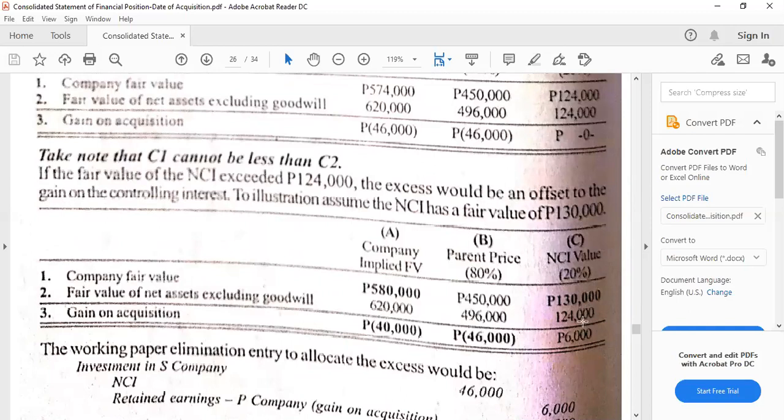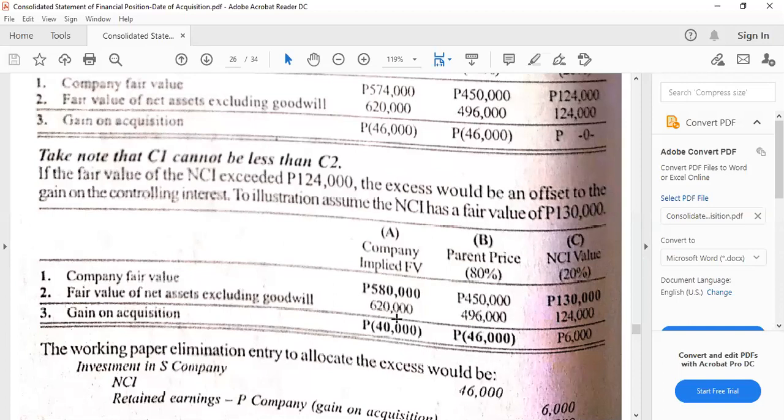This is above 124,000. So if we do the calculations, we are now going to deduct. We can see here that the company fair value is the sum of the parent price plus NCI, just as a review. That's why if we add 450 and 130 in thousands, it equates to 580,000 pesos.